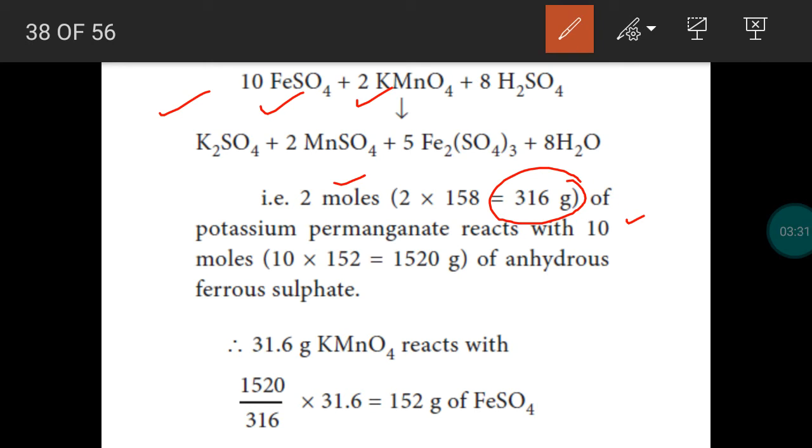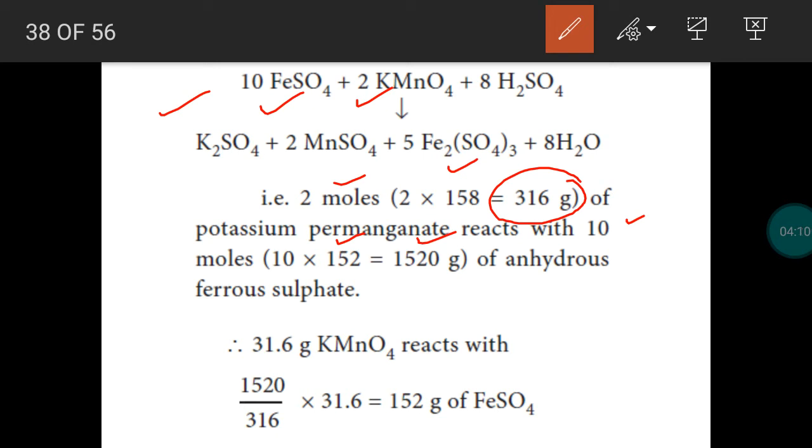The molar mass of potassium permanganate is 158 gram. We take 2 moles, so the mass of 2 moles of potassium permanganate is 316 gram. It combines with 10 moles of ferrous sulfate. The molar mass of ferrous sulfate is 152 gram. 10 moles means the mass of 10 moles of ferrous sulfate is 1520 gram. So from this balanced chemical reaction, it is clear that 2 moles or 316 gram of potassium permanganate combines with 10 moles or 1520 gram of ferrous sulfate.